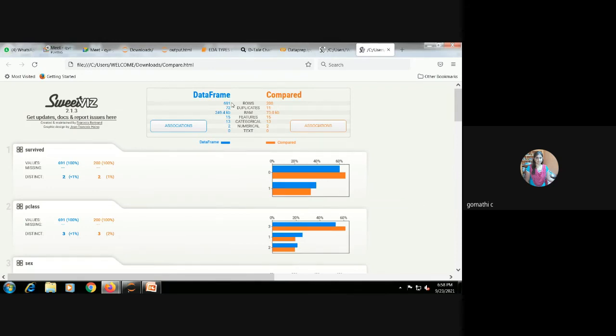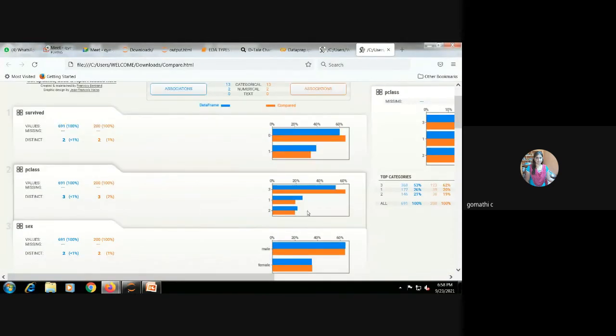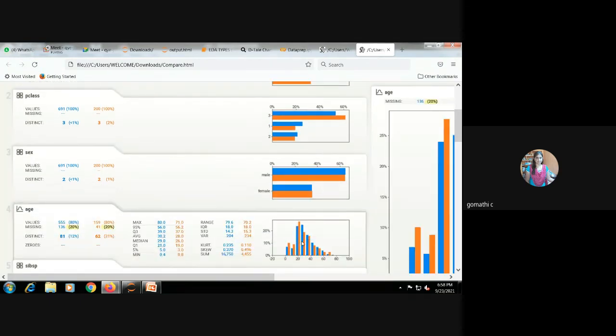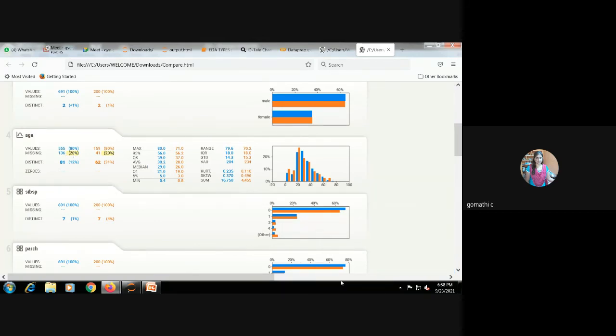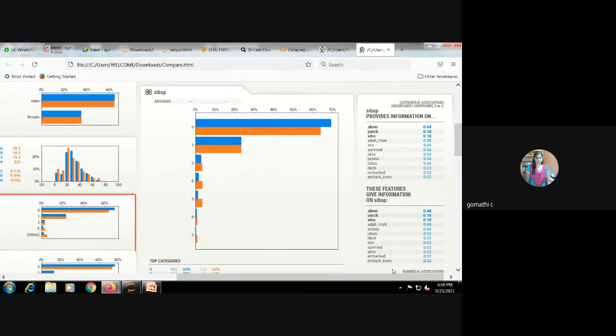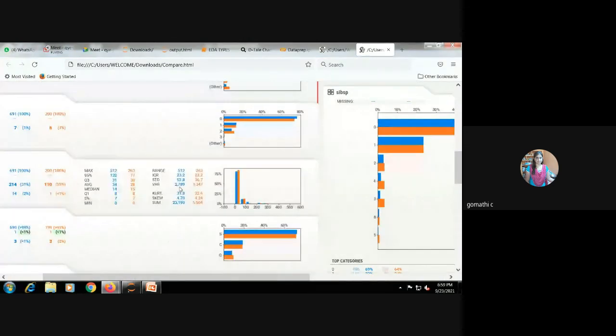Before, I had 691 rows in the train data set. For comparing, I have 200. Think of this as my test data and this as my train data. The red line indicates the test data. We can compare like this: does train data give the best result or test data? Does train data have more missing values or test data? We can see 20 percent missing values in age in train and test. Like this, you can explore and do the visualization, and it will work out. This is how you have to do it.